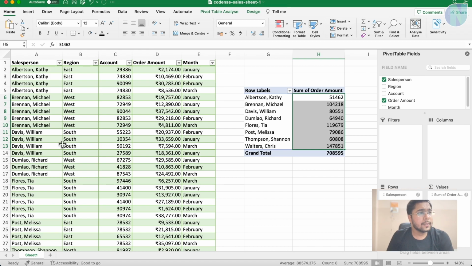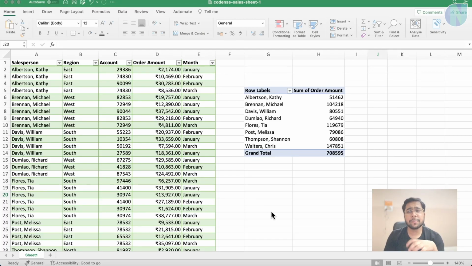Now, when we select something above, it will be added to one of the four areas below. In our example, you can see the salesperson field has been added to rows and order amount has been added to values. Or if it is not added, you can drag and drop and make it correct.